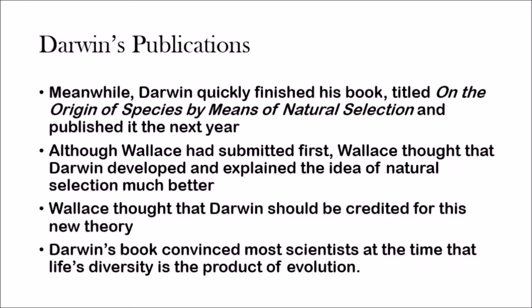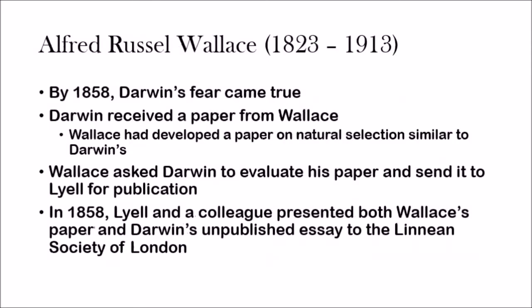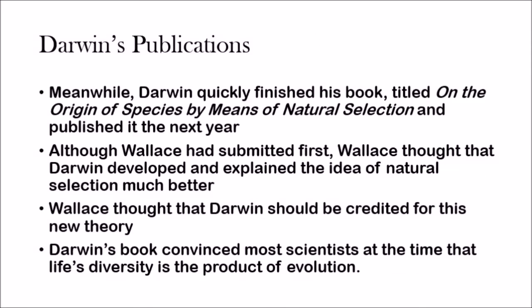Meanwhile, Darwin quickly finished his book on natural selection, titled On the Origin of Species by Means of Natural Selection, and he published it the next year, in 1859. Although Wallace had submitted his essay first, Wallace thought that Darwin developed and explained the idea of natural selection much better than he did.